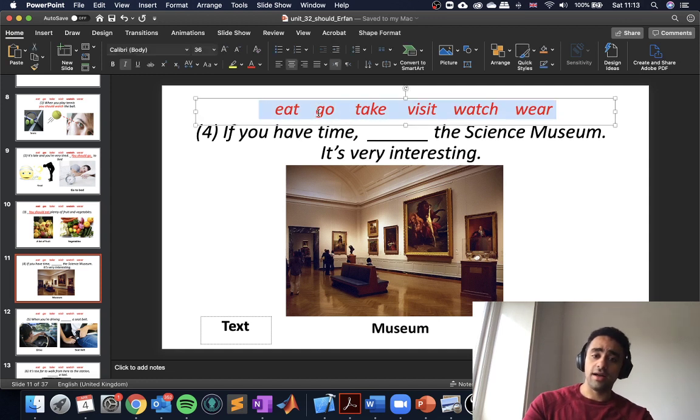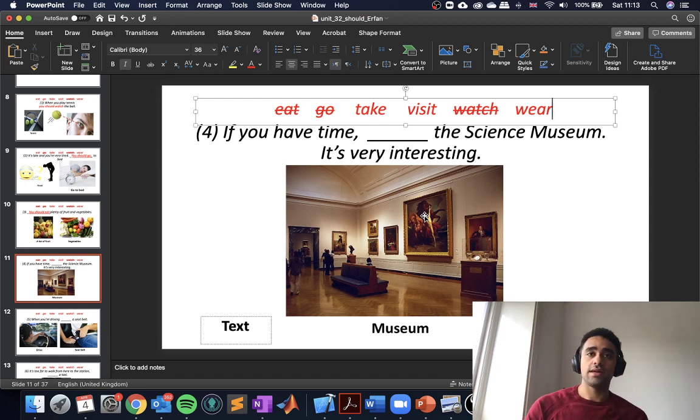If you have time, the Science Museum, it's very interesting. So we all know a museum where you go see old stuff, paintings. In the case of Science Museum, it's maybe devices or old TVs.